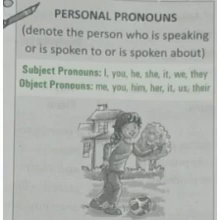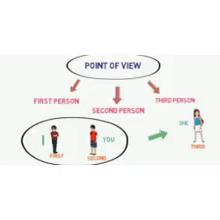Now, let's know about the first kind, that is personal pronouns. Personal pronouns denote the person who is speaking, or is spoken to, or is spoken about. Subject pronouns are I, you, she, it, we, and object pronouns are me, you, him. Let's know the personal pronouns in three categories. They can be divided into three basic ways. First, know about the persons. First person, second person, third person.